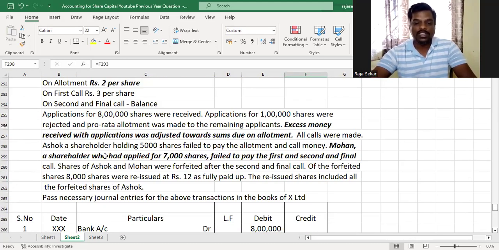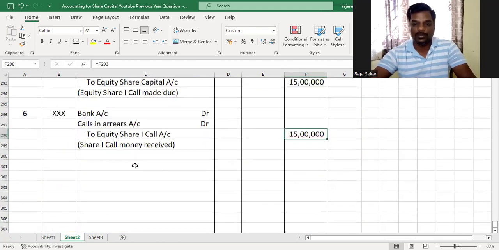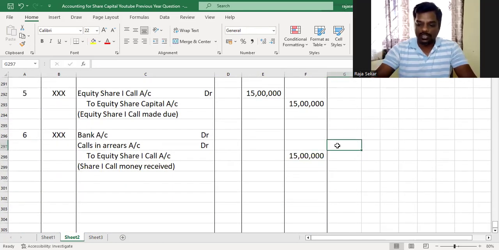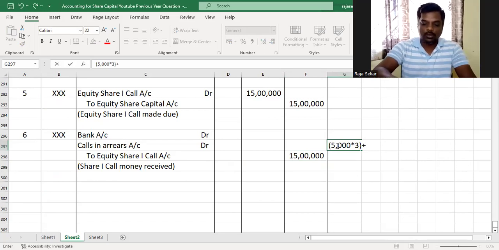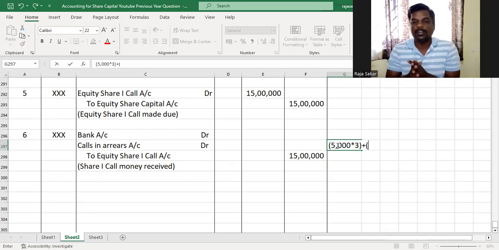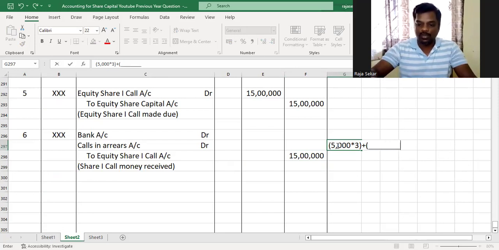For Ashok, the calls in arrears would be the number of shares held by him, which is 5,000 into the first call amount that is being made due. So for Ashok, it is 5,000 into 3. And Mohan also has not paid, right? So it will be the number of shares held by him into 3. But unfortunately, we don't have the number of shares held by him.